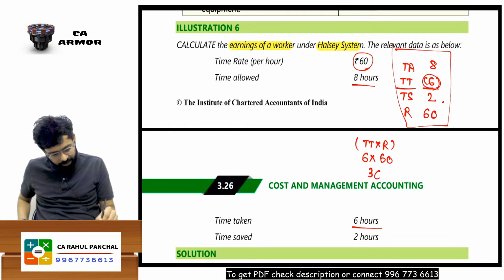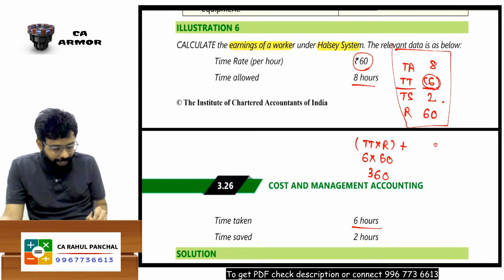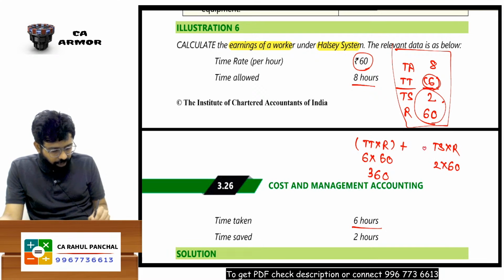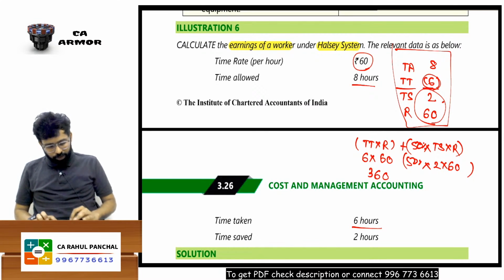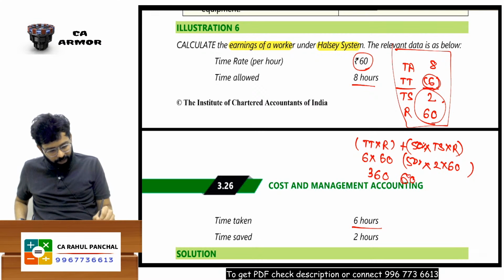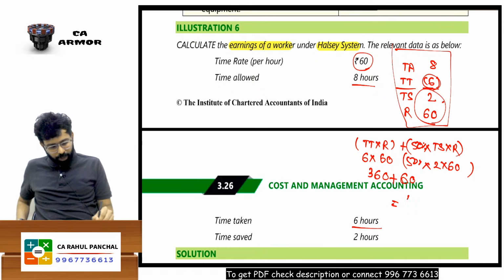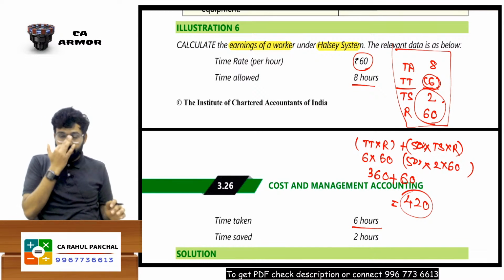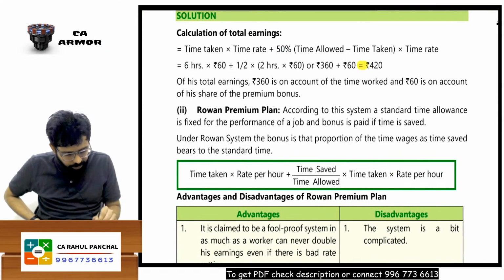Okay. 6 hours you worked into 60. You will get 360. Sir, how will you get the bonus, sir? Bonus. Look, I will say what is the benefit because of my worker? It is 2 into 60 and the company will share 50% under the Halsey scheme. So if you calculate 2 into 60 into 50%, that becomes 60 bonus. And if you add 360 plus 60, that becomes 420, your final answer. Yes, sir. You can see that final answer, 420.